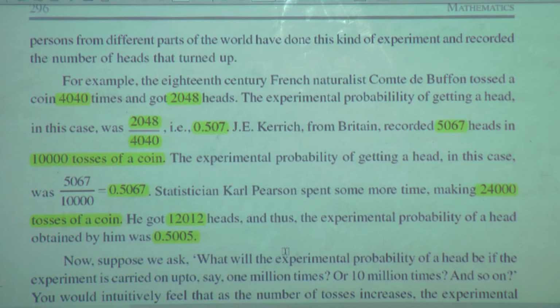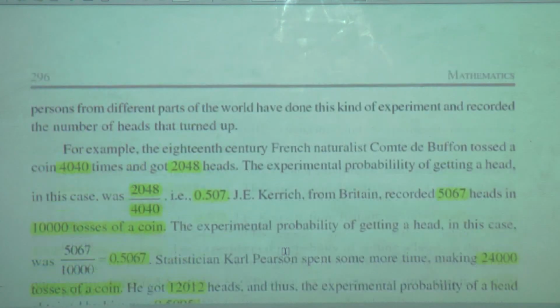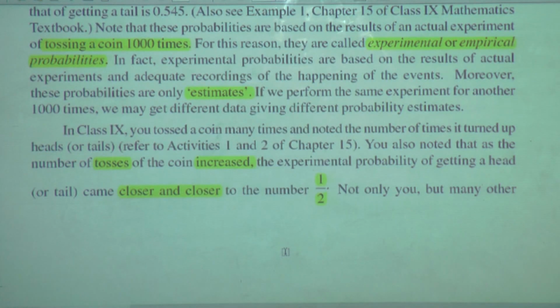From this, I hope it is clear. It has been explained on the previous page that as the tosses of the coin increased, the experimental probability of getting a head or tail came closer and closer to the number half.